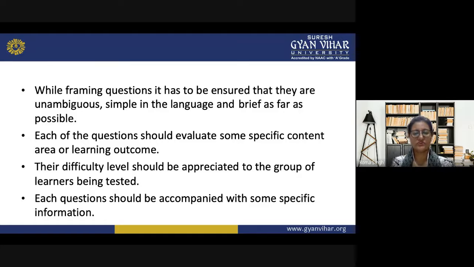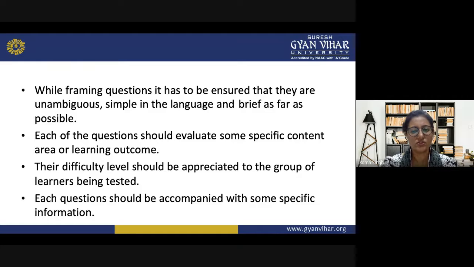So the questions which you have prepared, obviously you will moderate that, you will review the questions before giving it a final form. So it should be evaluating the content which you want to, and it should produce a certain kind of learning outcome. Their difficulty level should be appropriate to the group of learners being tested. So we know that in each question paper, different difficulty levels of questions are included, like the average questions, the easy questions, or the difficult ones. So this can actually be tested before using it in the question bank.